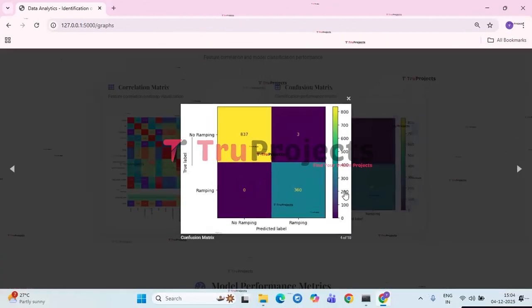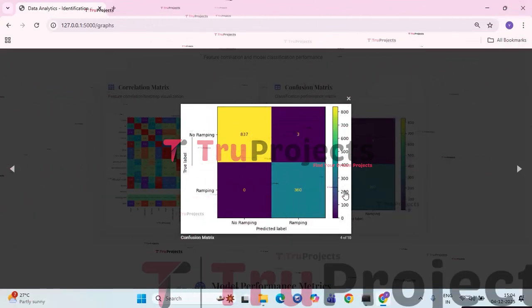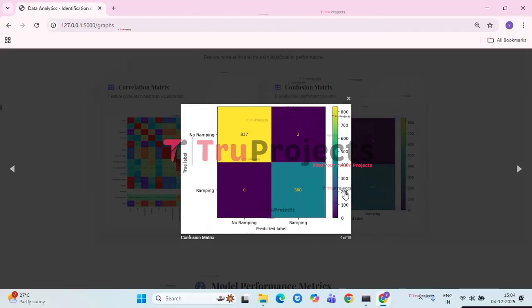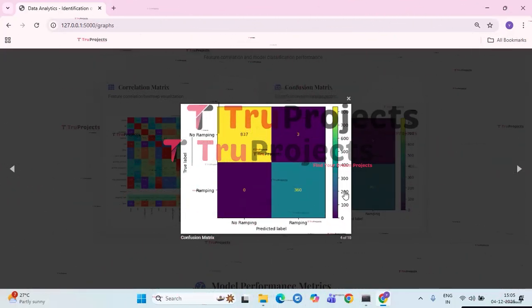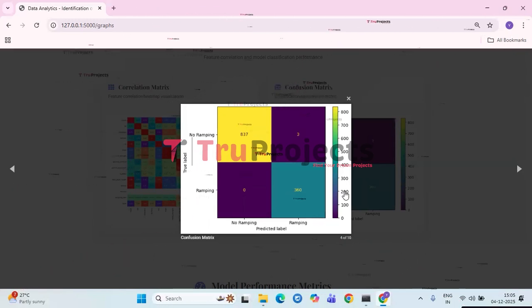Next, we have the confusion matrix. The graph is a confusion matrix representing the performance of a classification model distinguishing between no ramping and ramping. The model correctly predicted 837 instances as no ramping and 360 instances as ramping, while misclassifying 3 no ramping instances as ramping and none of the ramping instances as no ramping.